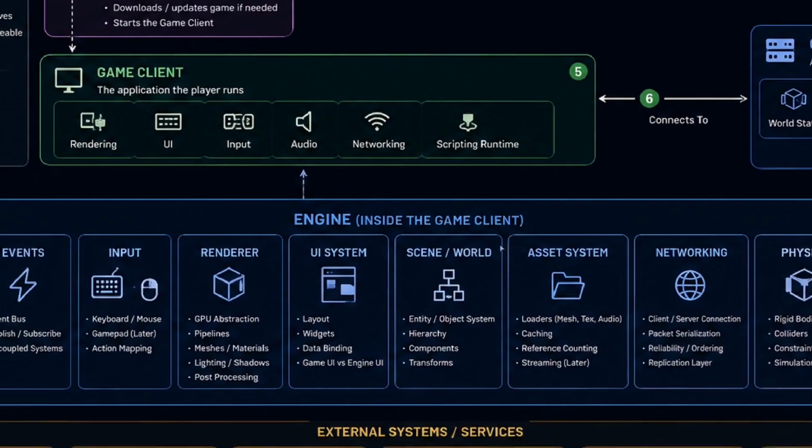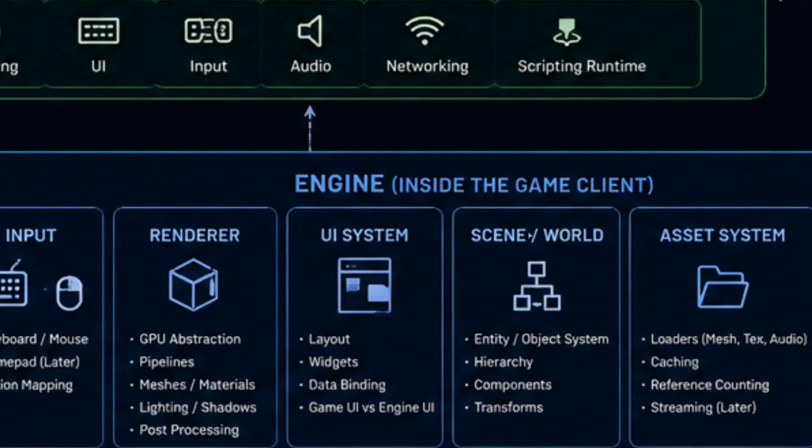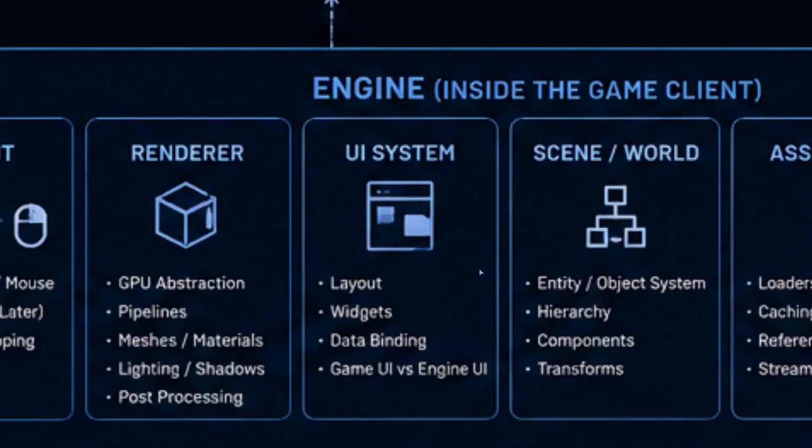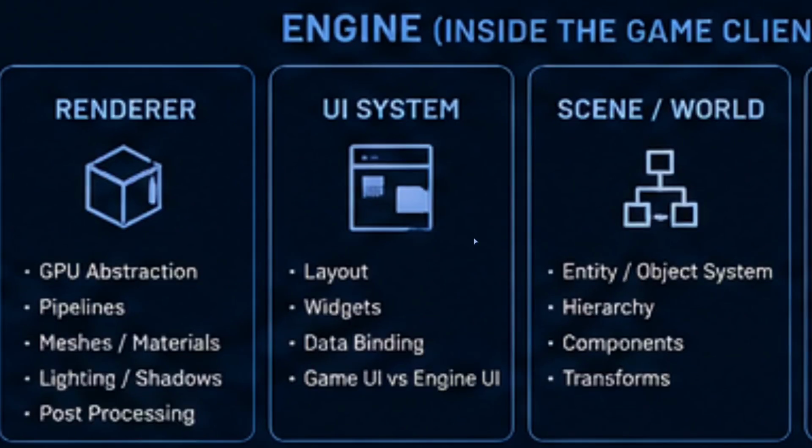Roblox games aren't just 3D worlds. They have inventories, health bars, menus, chat, buttons, leaderboards, developer-created interfaces. So our client also needs a UI system. Initially, we'll use it for our own engine interface. Later, we'll need to decide how game developers can create UI inside their games. That introduces an important distinction we'll see throughout this project. Engine UI versus game UI. The tools we use internally don't necessarily have to be the same systems.